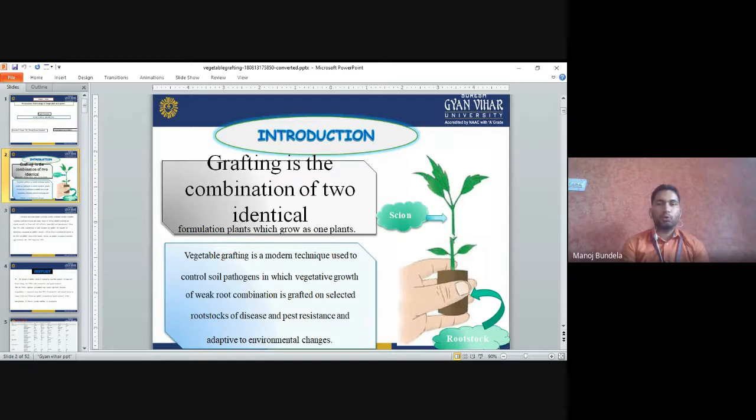It should have a good rooting system. We select the rootstock which has a good rooting system and good stem, and we graft that disease resistant scion onto the mother stalk or rootstock. After that they combine with each other and develop into one plant. That plant contains the characteristics of both rootstock and scion. It is resistant to disease and pest, and also resistant to environmental changes, meaning biotic and abiotic stress.